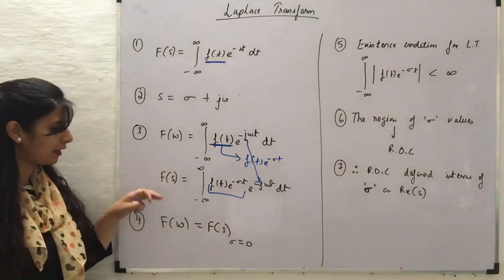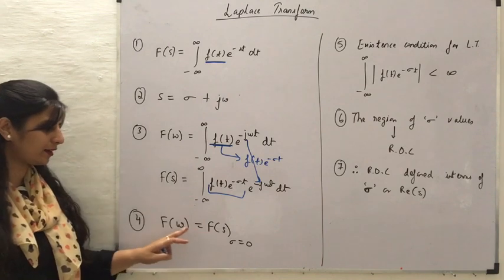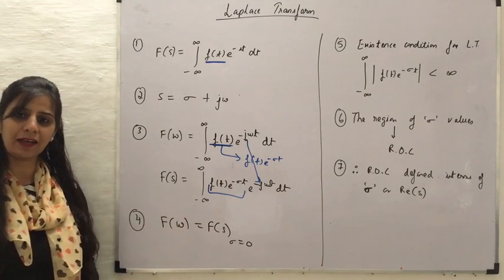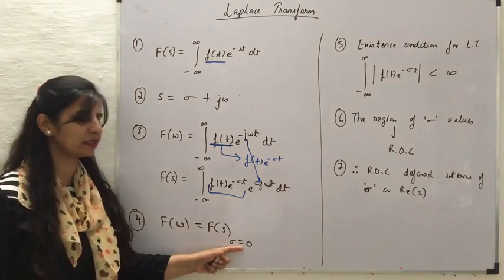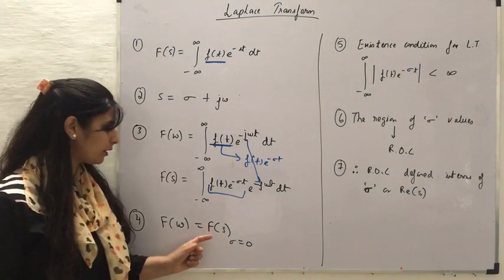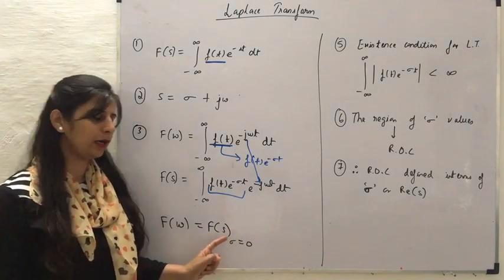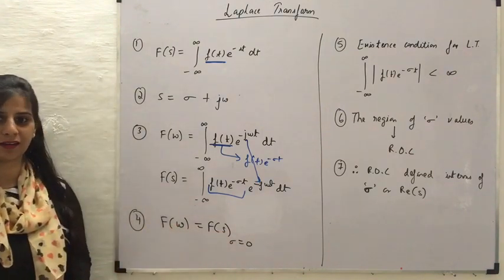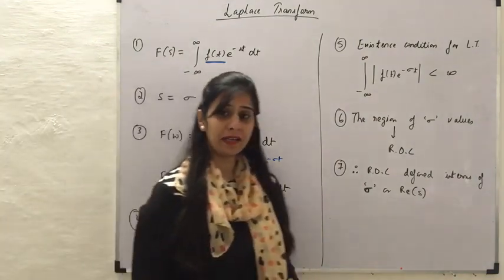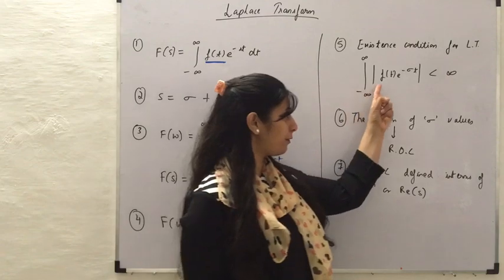Now this F of s is actually mathematically the same as the Fourier transform, where it is taken for a value of sigma which is equal to 0. So mathematically, when we find the Laplace transform considering sigma to be 0, it will then give us the Fourier transform.